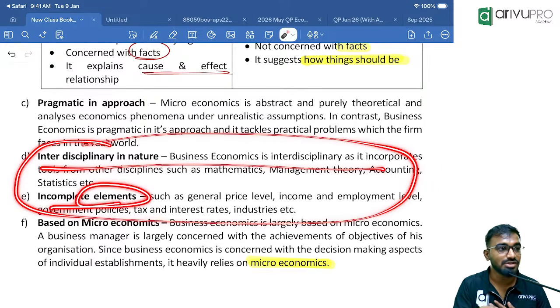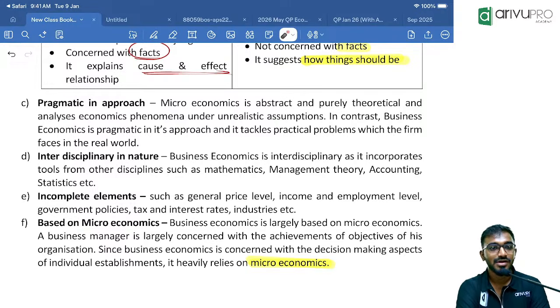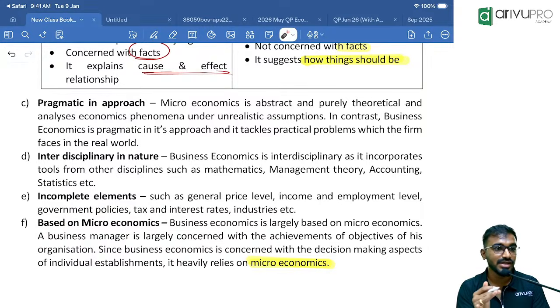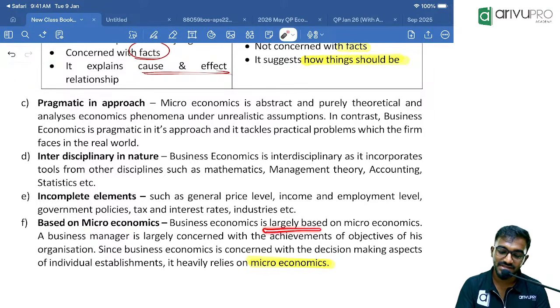Also, we should have knowledge of other elements in the economy. So business economics is not independent. It is interdependent. And moreover, it is dash in approach. We don't just consider the economic theory. Along with economic theory, we also analyze the business practices. And microeconomics is the main element for decision making in business economics. We use a lot of economic tools, and it consists of many microeconomic elements for decision making purposes. Clear? Business economics is largely based on, for a dash purpose.